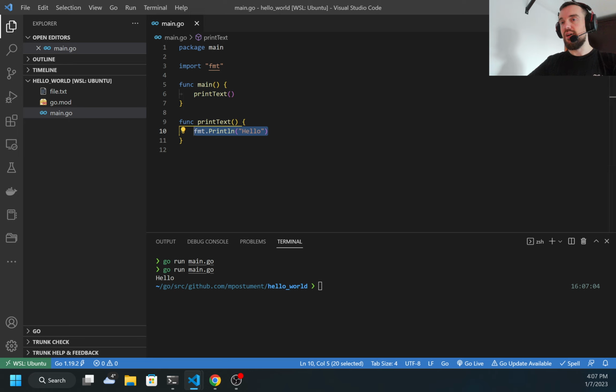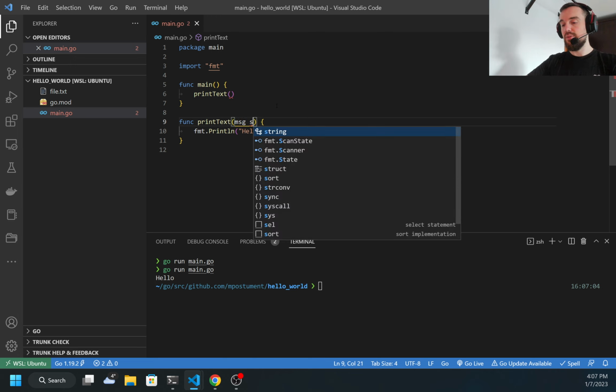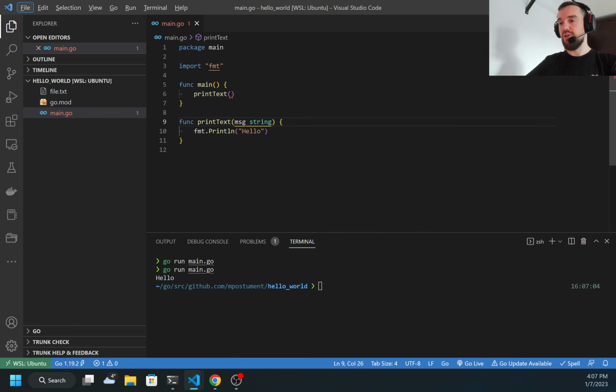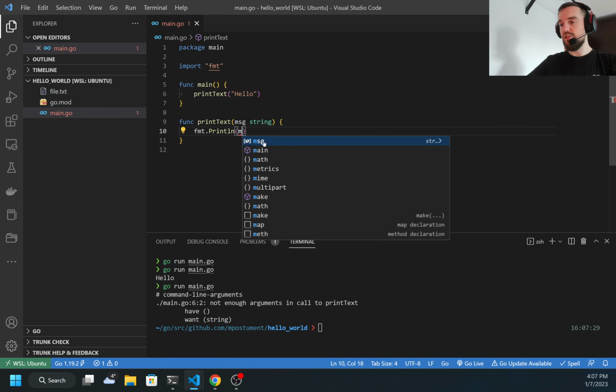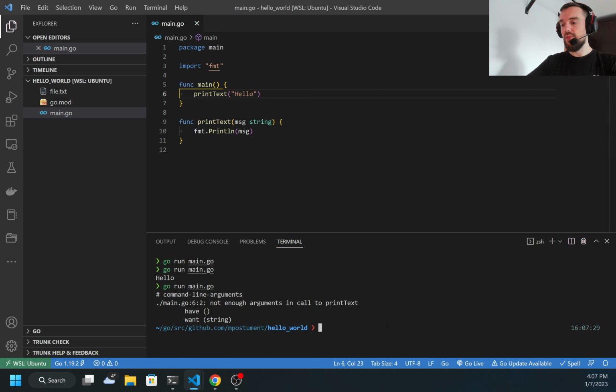We can modify our function a bit to have more functionality. A function can accept arguments. So let's imagine that we have this function which accepts the argument message, and you see already I got the error: not enough arguments in call to function. If I run, I will get the same error. What does it mean? That I need to pass my argument to the function call. I can call it with hello, and then I can use this variable message inside of my function.